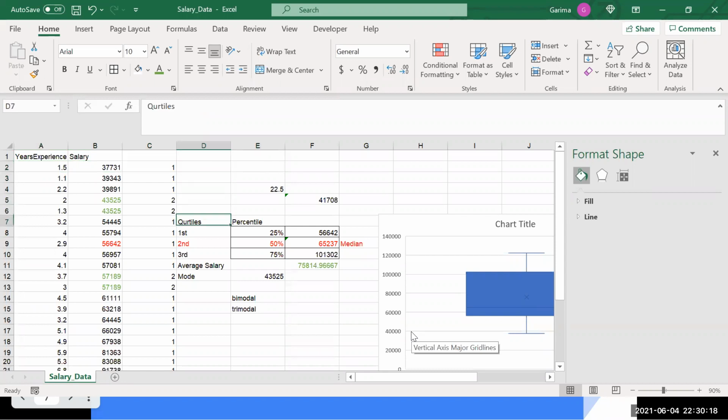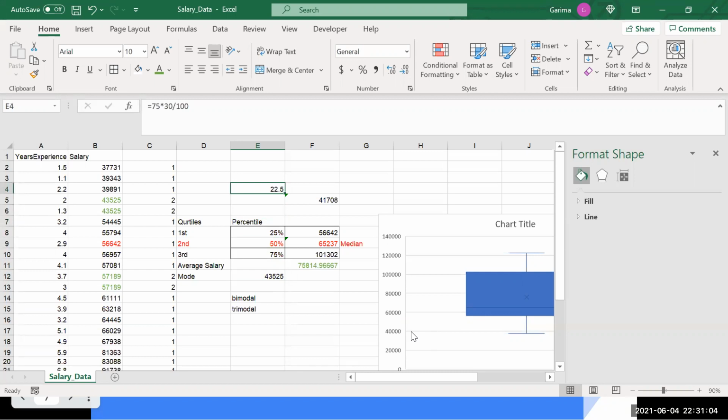Over here, we were just understanding the distribution, that is, is there any gap in how the salaries are being given to the people? Yes, I can see that the people with higher experience are getting proportionally more salary as compared to the people with lower experience. But the number of people is similar, right? Because we have taken 25%, which is almost 10 people in the first part, the next 10 people in the second part, and the next 10 people in the third part. That is how the data is equally distributed. The number of people that we are picking up over here is the same.